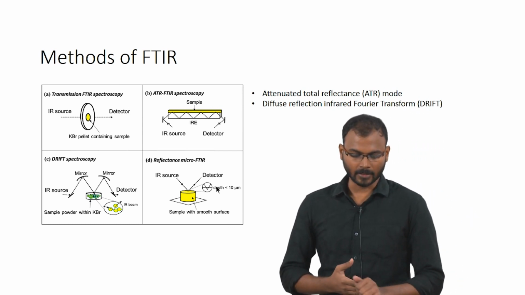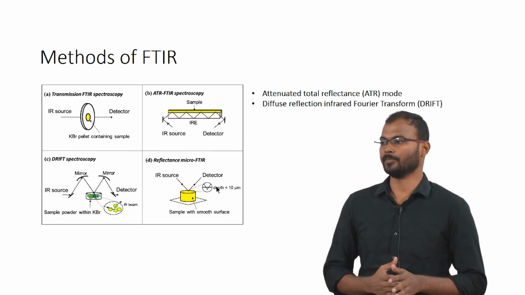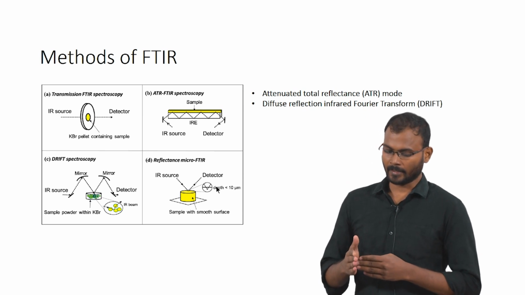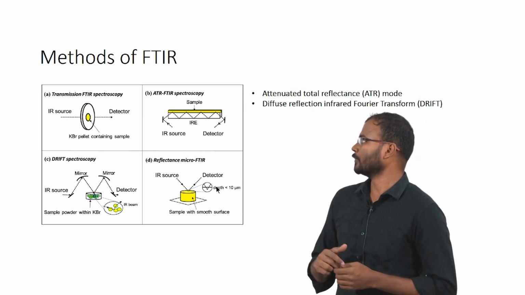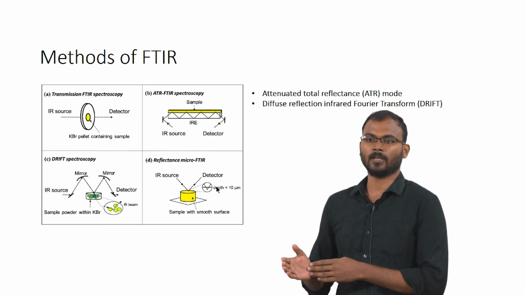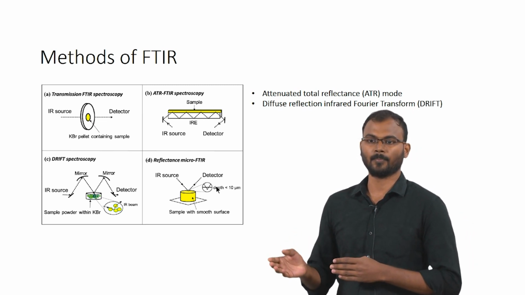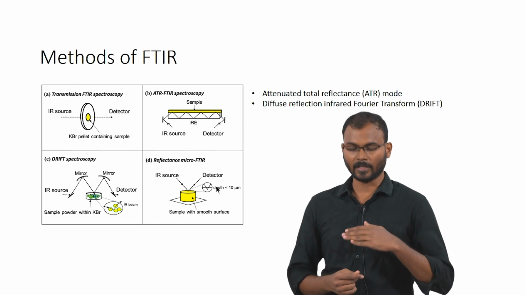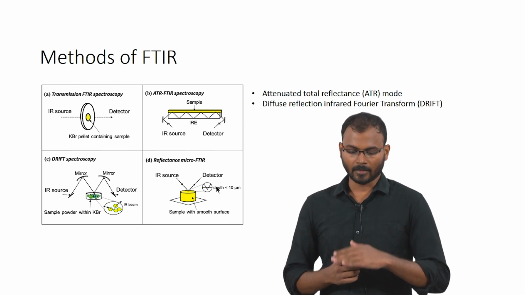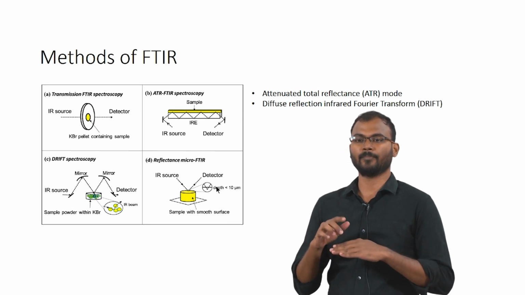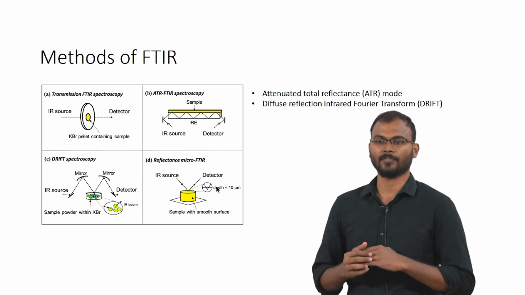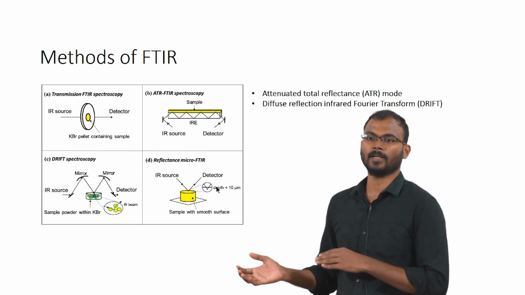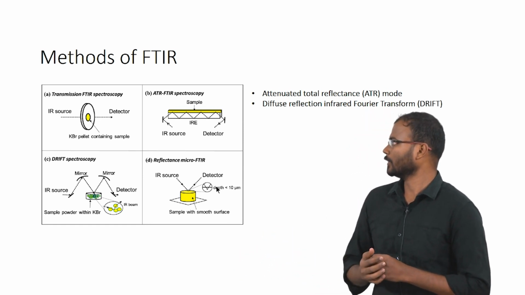So, I will first explain the methods. Transmission FTIR spectroscopy is the widely used method, where you keep the sample in the path of the IR and it will detect how much of the light has been transmitted through the sample, and based on that it will plot the spectrum. Then ATR FTIR spectroscopy is attenuated total reflectance, where you have a reflective surface at the bottom, where the light source is reflected to and fro through the sample and the reflective surface, and the final amplified reflection will be detected using a detector.